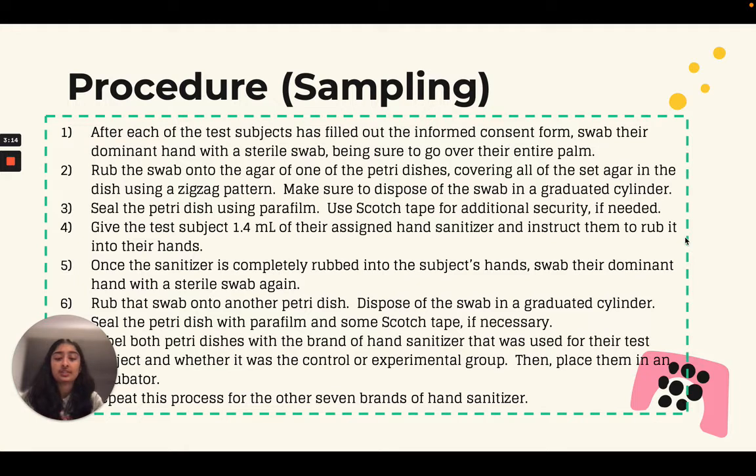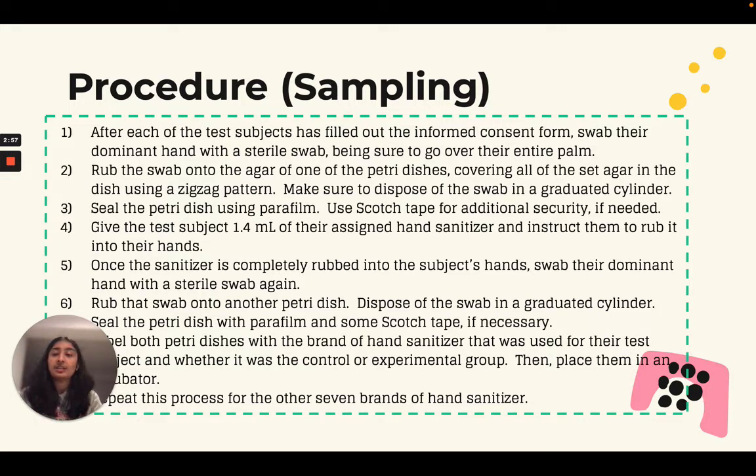For each test subject, I first swabbed their hand before any sort of hand sanitizer was applied, and then I rubbed that swab on a petri dish, and that petri dish was the control dish for the hand sanitizer that they would then use.